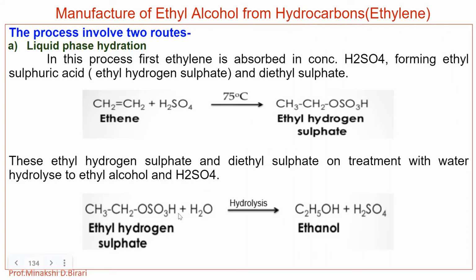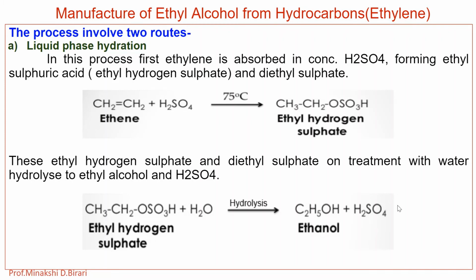Ethyl hydrogen sulfate reacted with water gives the formation of ethanol, whereas diethyl sulfate when reacted with water gives the formation of 2 moles of ethyl alcohol and removal of H2SO4.